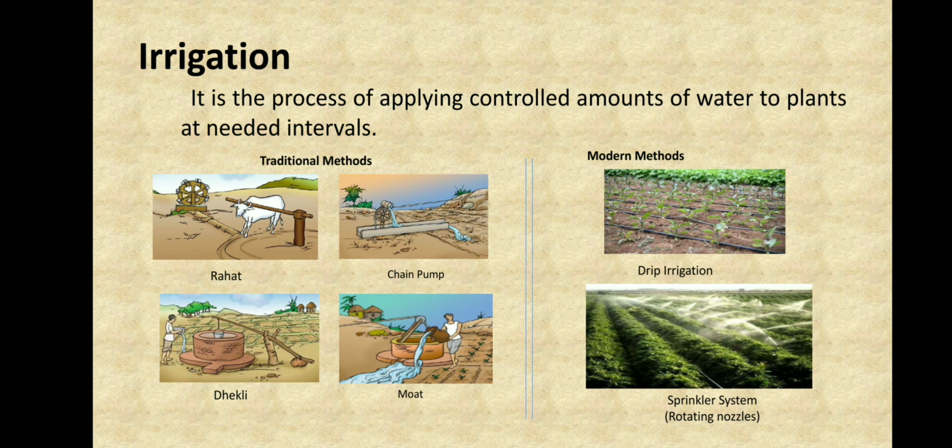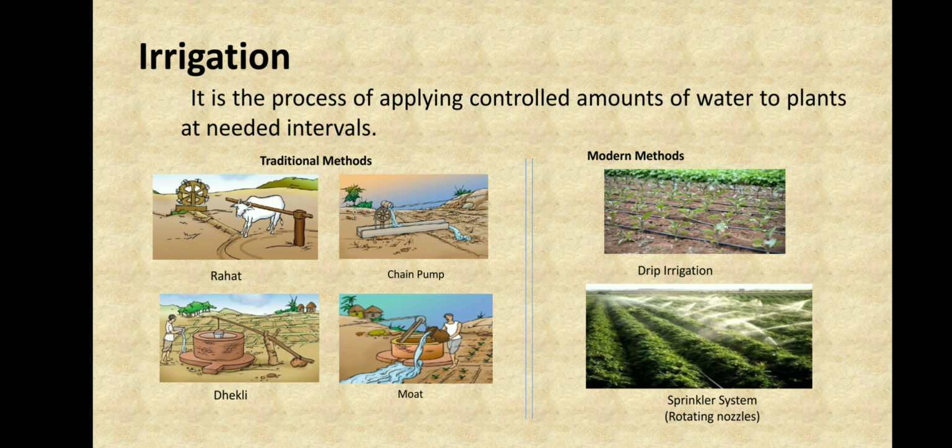And the second method is the sprinkler system, which consists of a pipe which has a rotating nozzle at the top. So when they turn on the tap, when the water goes in the pipe, it works like a sprayer when it comes up, as there are rotating nozzles in those. So mostly they use this method too, because it is easier. So now we have studied our traditional methods as well as the modern methods.